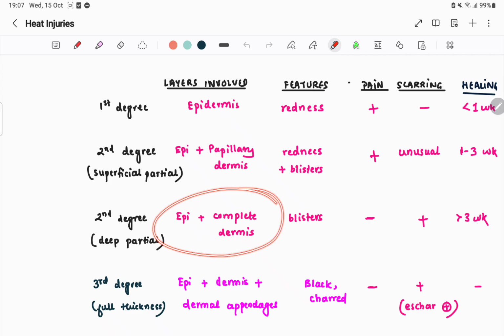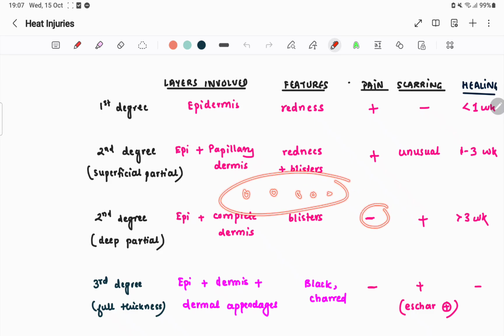If the epidermis and complete dermis are burnt, you can say the nerve endings are damaged. If the nerve endings are damaged, there won't be pain, but scarring will be there. There will be heavy scarring due to blisters, and healing takes more time, more than 3 weeks or 21 days.